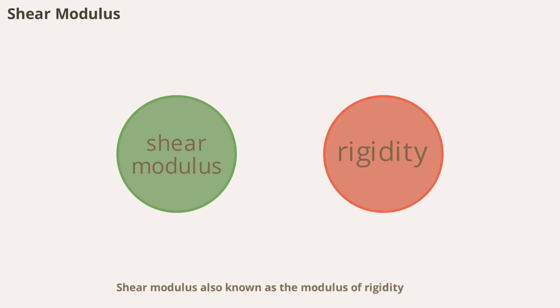Shear modulus, also known as the modulus of rigidity, measures a material's resistance to shape changes when a force is applied parallel to its surface. Think of sliding the top of a deck of cards sideways while keeping the bottom still. That's shear. Materials with a high shear modulus resist this kind of deformation, which is crucial in construction and machinery.